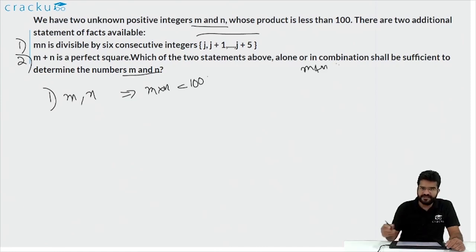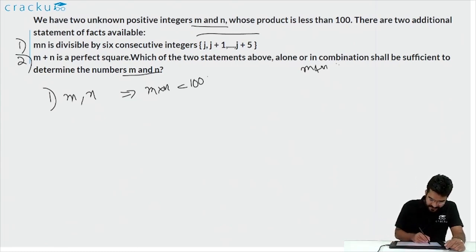So we are required to find out the integers m and n. We'll first try to solve it using only statement 1, then we'll try to solve it using only statement 2, and then we'll use both the statements and see which of these is needed to solve and find out the values of m and n.